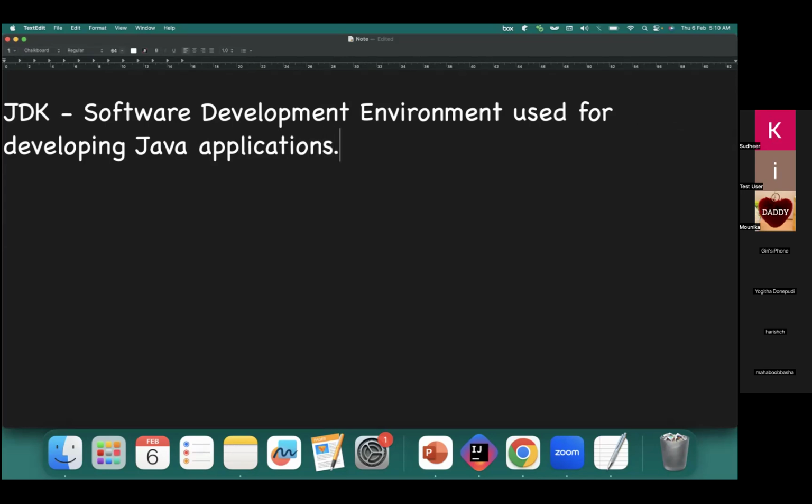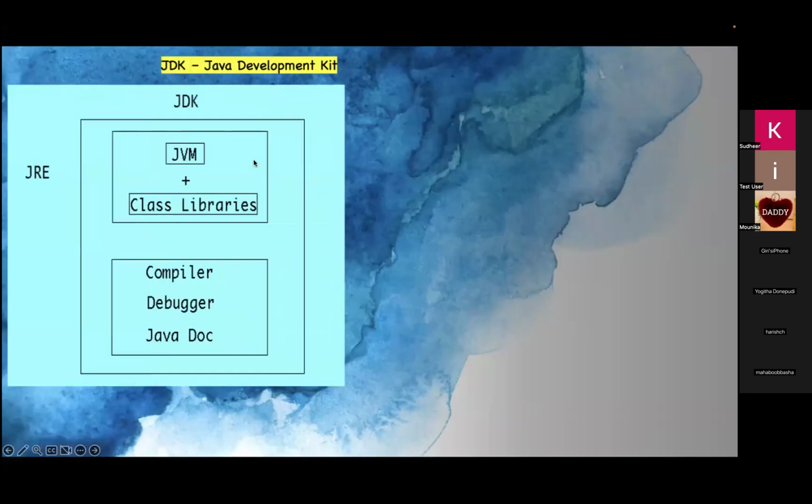So JDK is nothing but one kind of environment, like a bundle. When you download and install it in a system, we can reuse whatever programs are available in Java. In the sense, we can design programs related with Java. It will provide that. But what components will it provide?